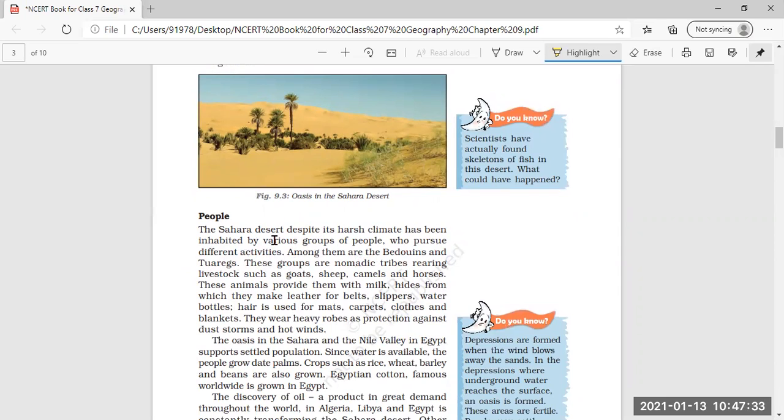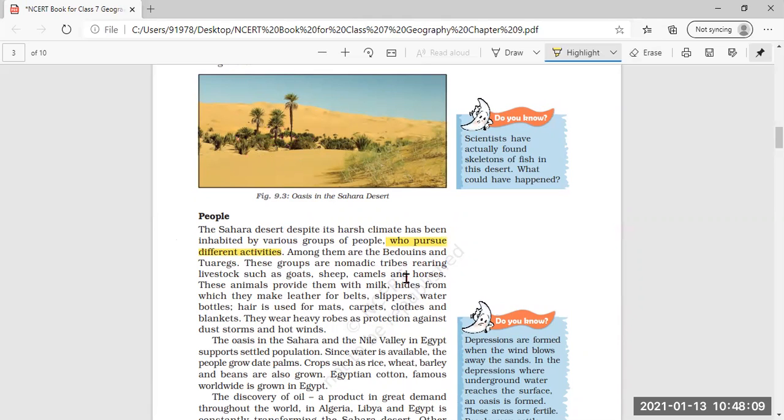In the daytime it is scorching hot, and during the night it is freezing cold. But still people are living in this condition, who pursue different activities, who are engaged in doing different types of activities in the Sahara Desert.